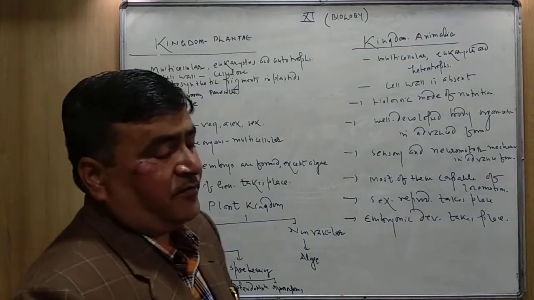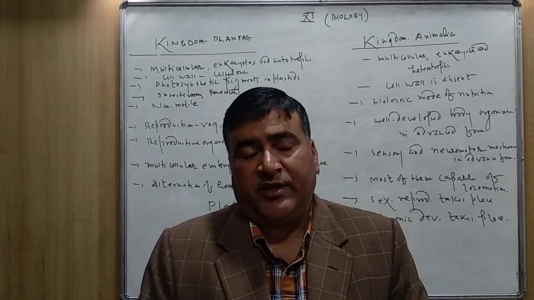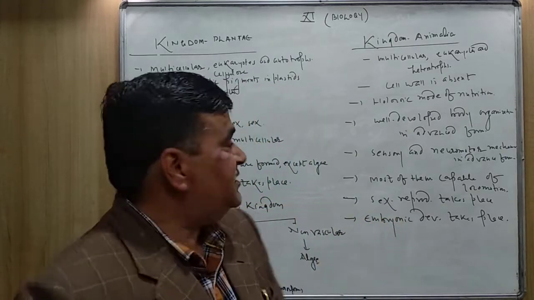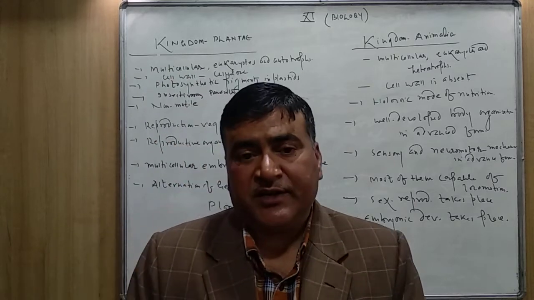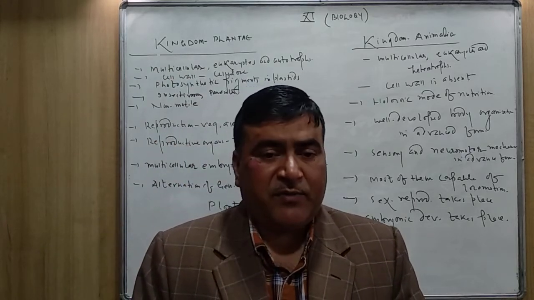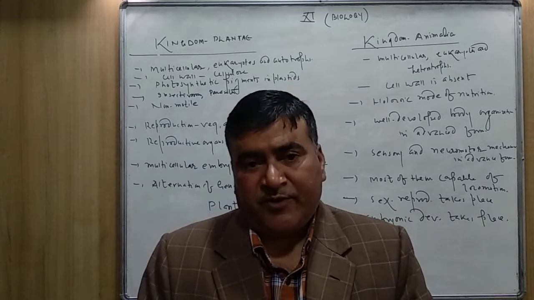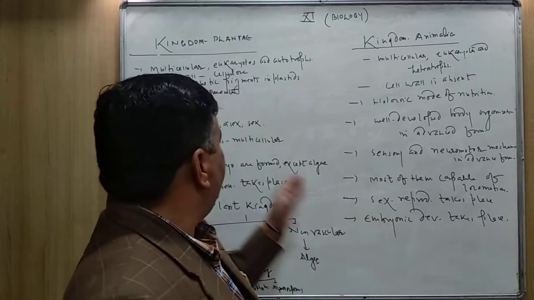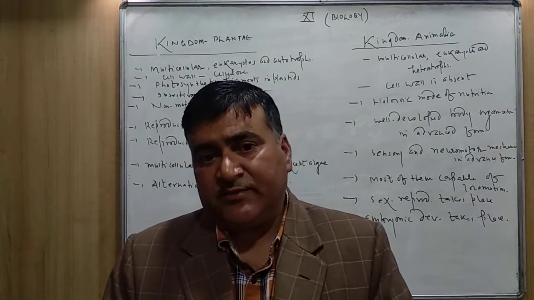Reproduction is of different types. They can reproduce either by vegetative means, or by the asexual method, or by the sexual method. Mainly the lower plants like algae can reproduce by vegetative and asexual means. Sexual reproduction also takes place.